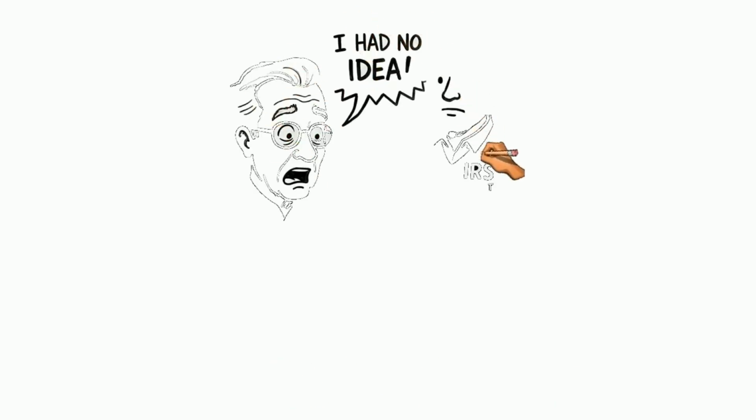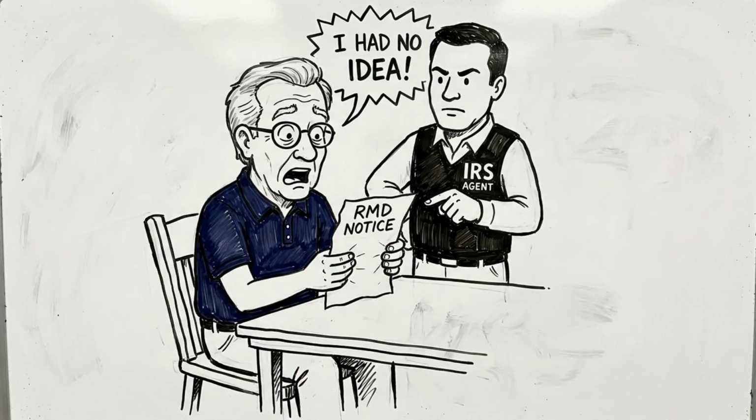Most retirees do not think about required minimum distributions until the year they turn 73. Then, the IRS sends them a surprise. You must withdraw a specific amount from your retirement accounts every year, whether you need the money or not. And if you miss it, the penalty used to be 50% of the amount you should have taken. It is now 25%. Still, one of the harshest penalties in the entire tax code.